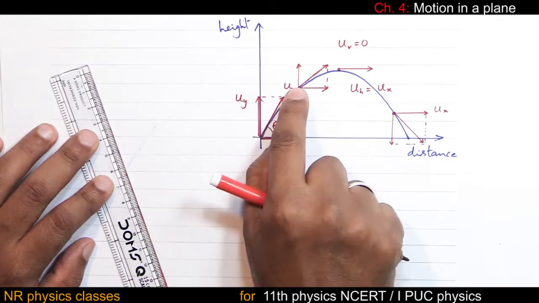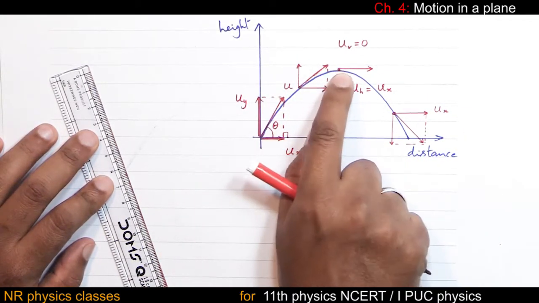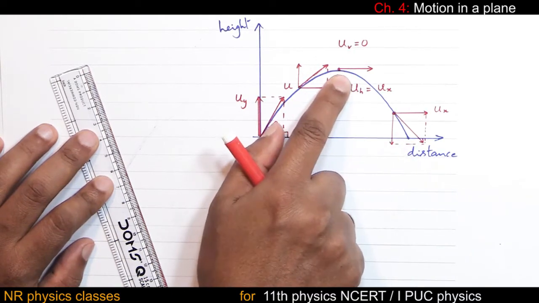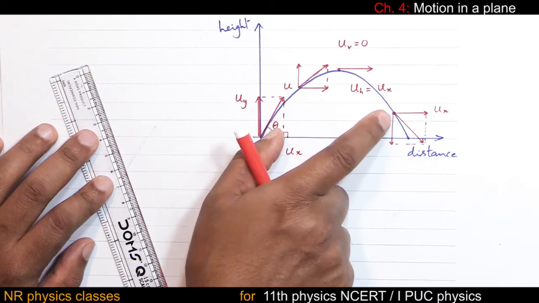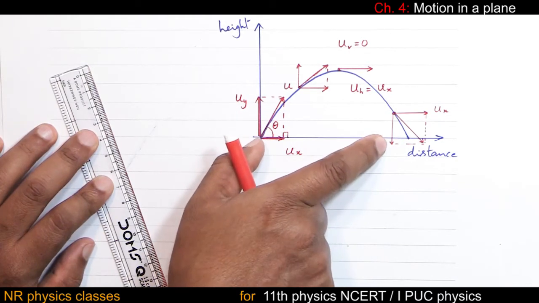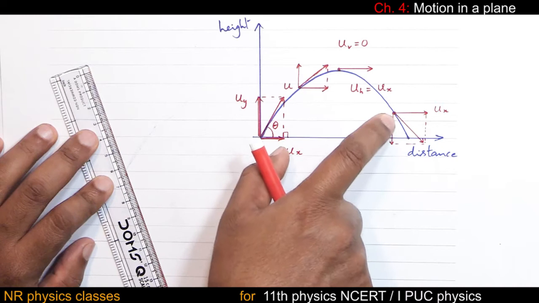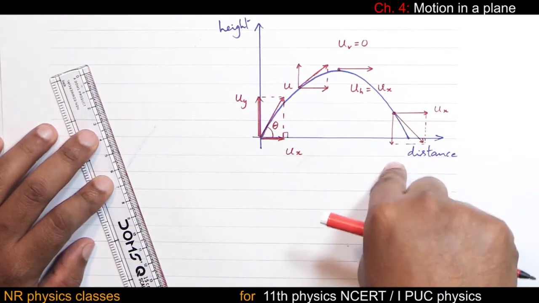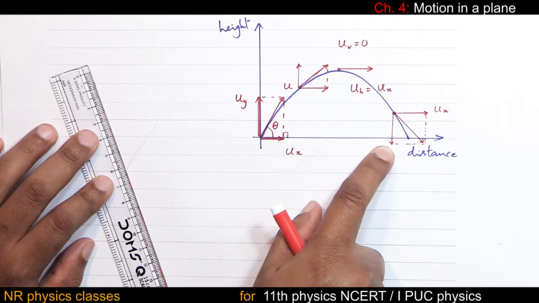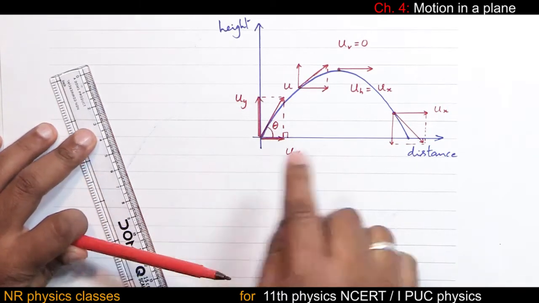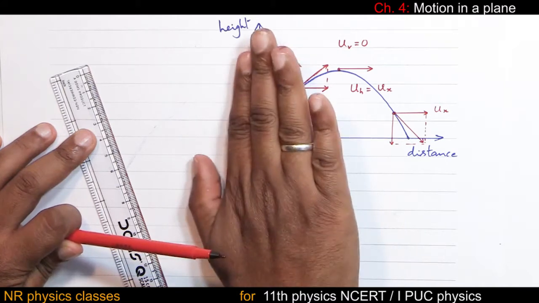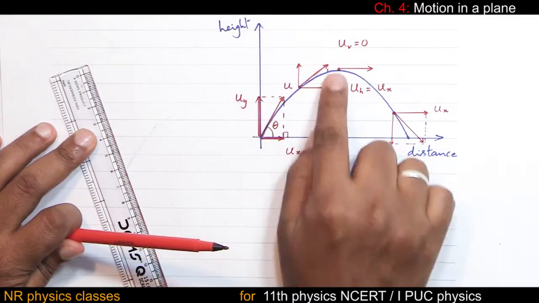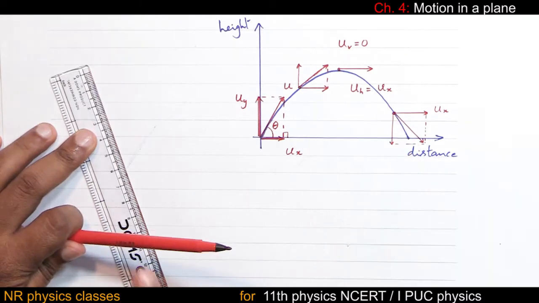Here it is upward, then 0. From here onwards the object is not going up. When the stone is coming down, at this point the vertical component is down. Vertical component is down means it has the tendency to go down. That's because of this component. Because of the horizontal component, the stone is moving away. Because of the vertical component, it is going up and coming down.